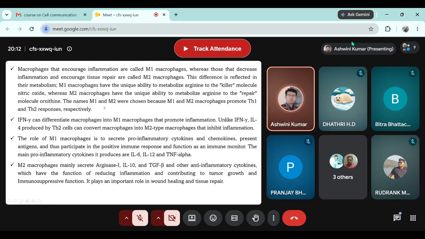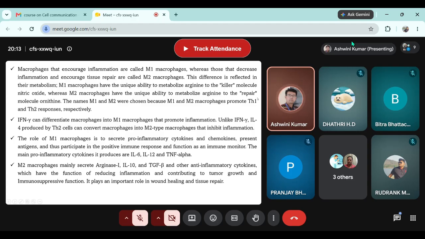The names M1 and M2 were chosen because M1 and M2 macrophages promote Th1 and Th2 responses respectively. If you may recall, we have been studying the two common types of T cells, T helper and T cytotoxic. Among the T helper cells, we studied Th1 and Th2.